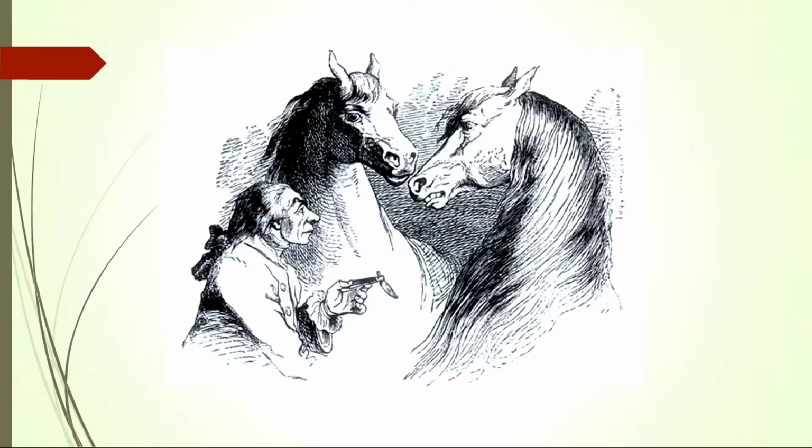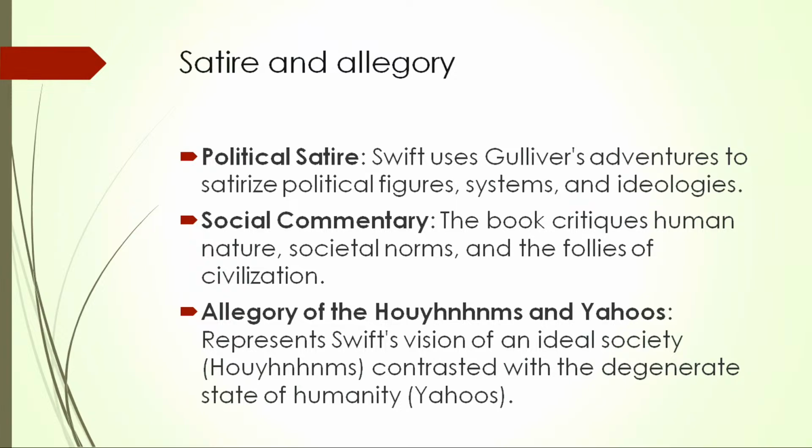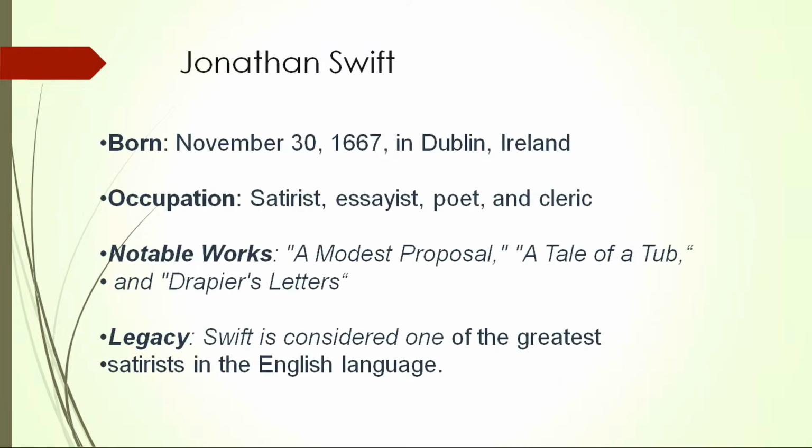Right, so that is one scene where the horses are the rulers, and that is Gulliver talking to horses. So we have already discussed that this is a political satire, this is a social commentary, and this is an allegory. An allegory, once again, is a story which tells a bigger story about our society.